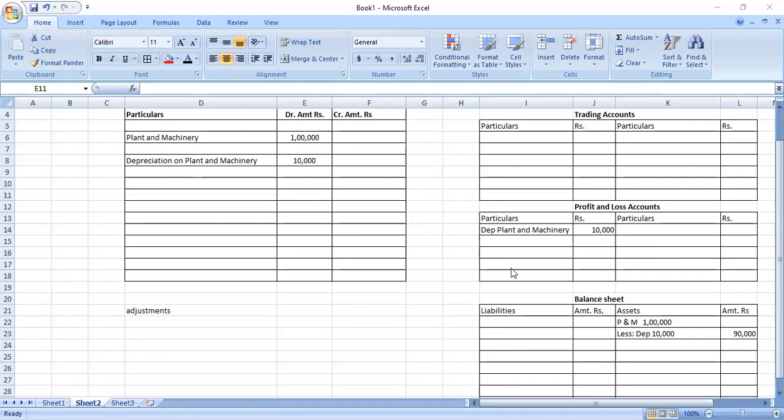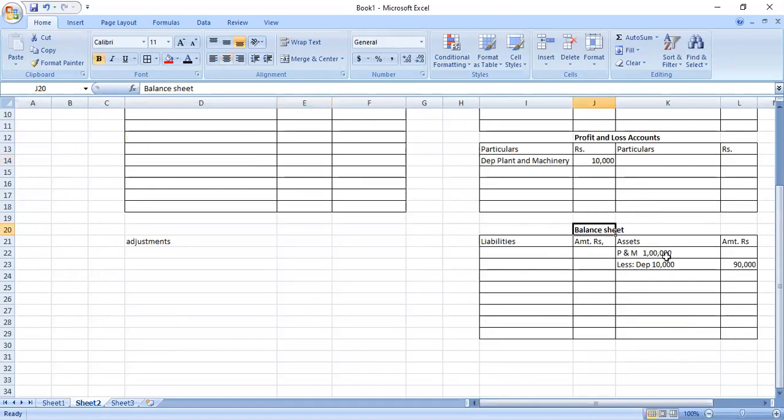You tell me. Is any different answer? The trial balance showing the plant and machinery 1 lakh rupees and depreciation on plant and machinery 10,000 in trial balance. According to you all, it should be debited depreciation on plant and machinery 10,000 and the balance for plant and machinery 1 lakh, the depreciation 10,000, outer column 90,000. Is it correct treatment?